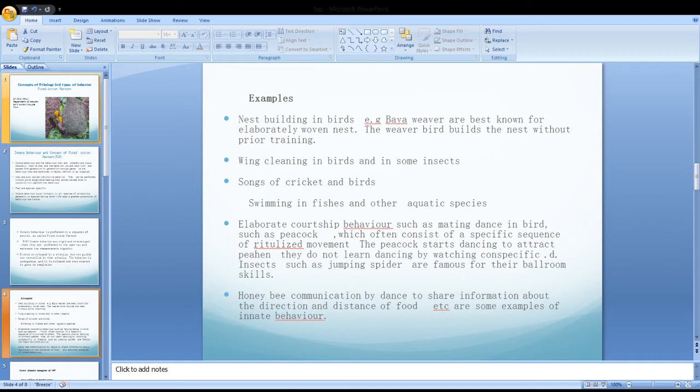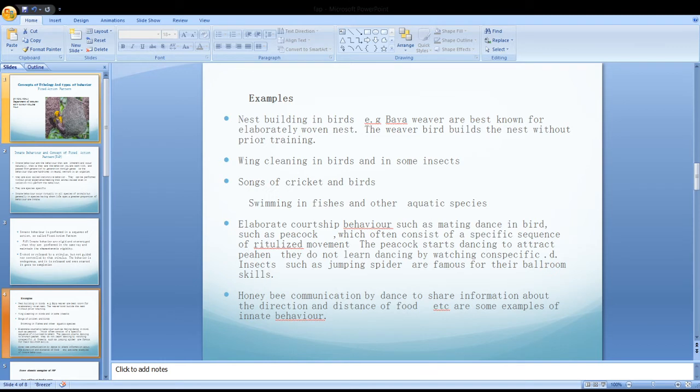The weaver bird builds the nest without prior training. Or wing cleaning in birds and in some insects is an example of innate behavior. Songs of crickets and birds, swimming in fishes and other aquatic species are all examples of innate behavior. Elaborate courtship behavior such as mating dance in birds, such as in peacock or in Siberian crane or crane species, which often consist of a specific sequence of ritualized movement.